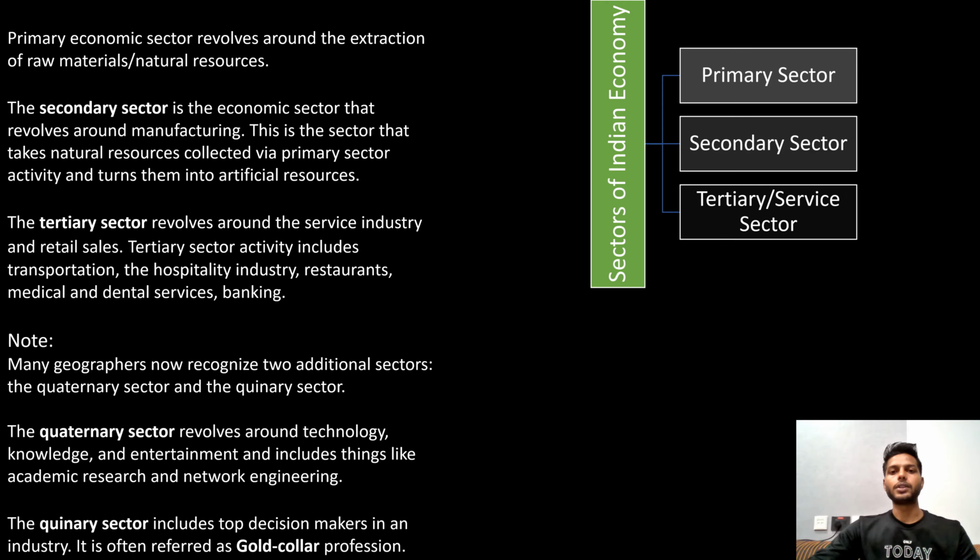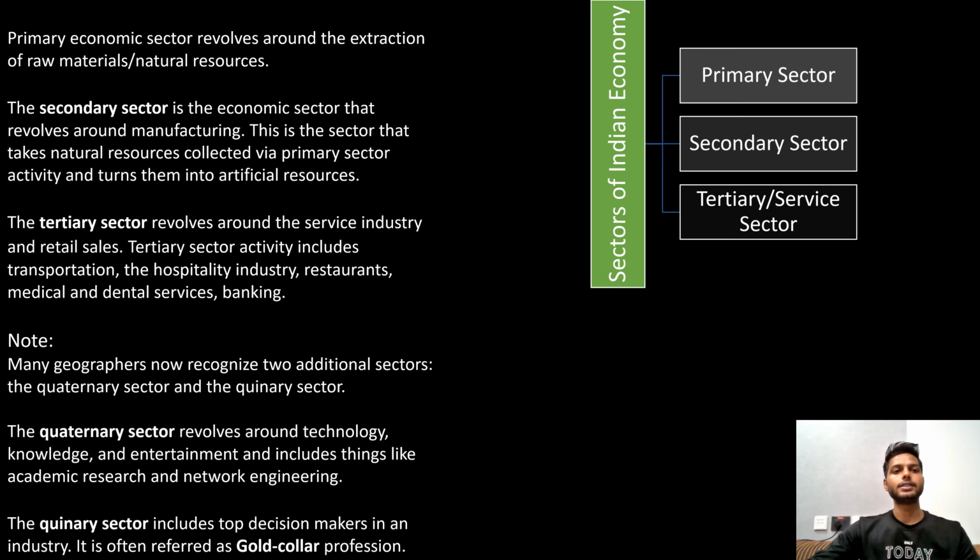In this slide, we'll be talking about the sectors of the Indian economy. There are three sectors of the Indian economy: primary sector, secondary sector, and tertiary sector. The primary economic sector revolves around the extraction of raw materials or natural resources. The secondary sector revolves around manufacturing.